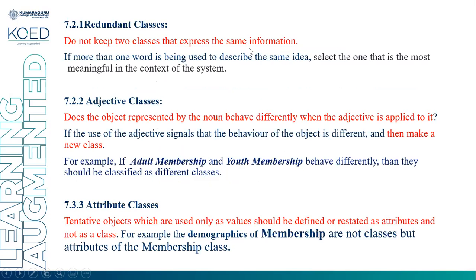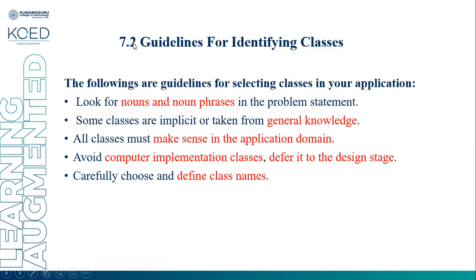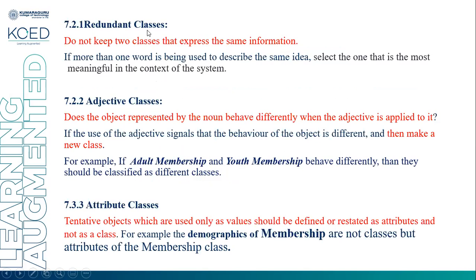First, in this process, we have redundant classes. Redundant classes means do not keep two classes that express the same information. If more than one word is being used to describe the same idea, select the one that is the most meaningful in the context of the system and omit the second one. If two classes express the same information, keep the relevant one and discard the other one.